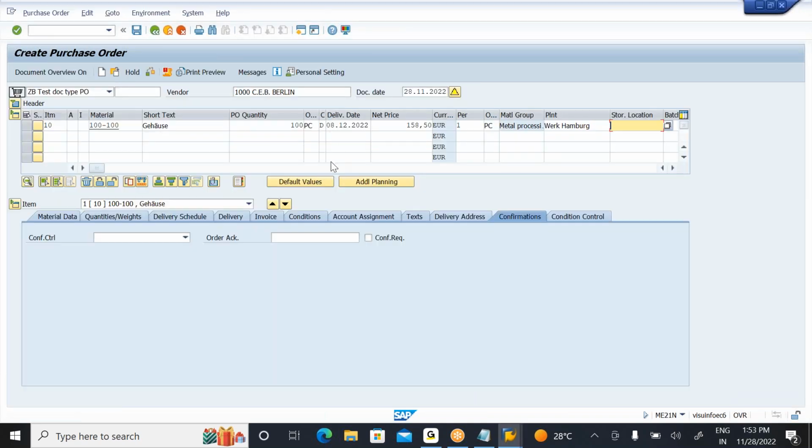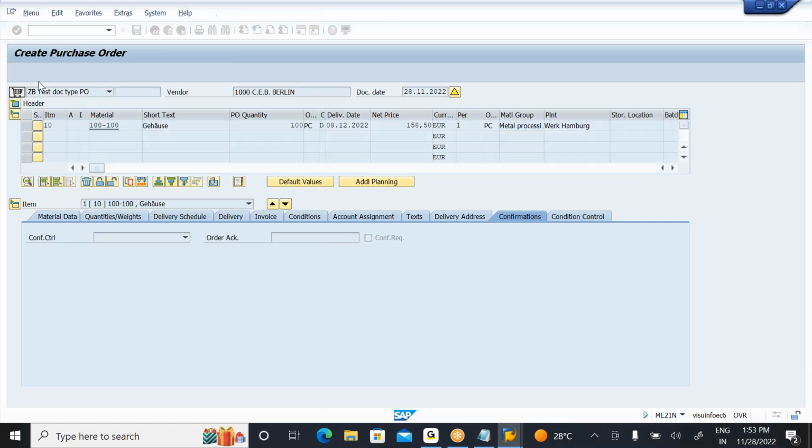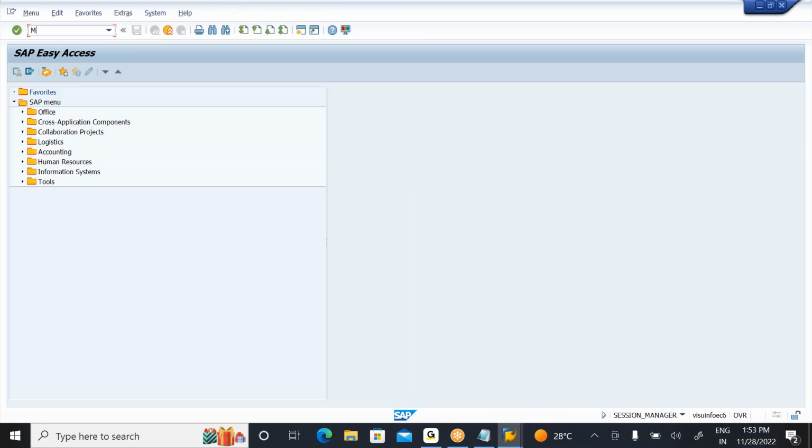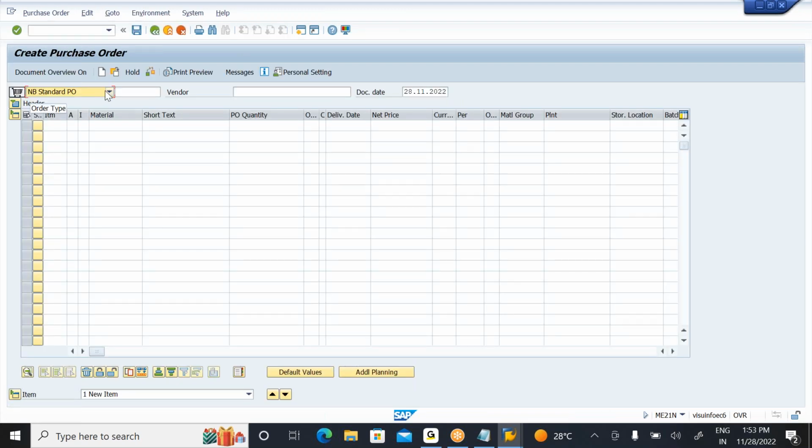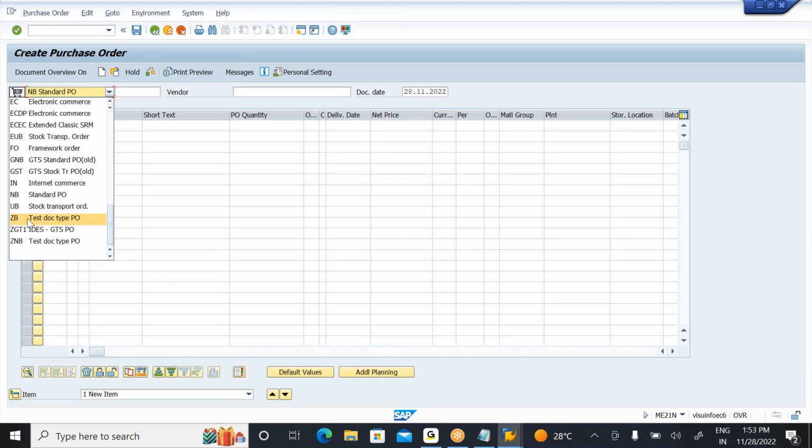Now come back into the system again. Once again, you come back into the system and go to the ME21 transaction code. Select your document type. You should select your document type JP.